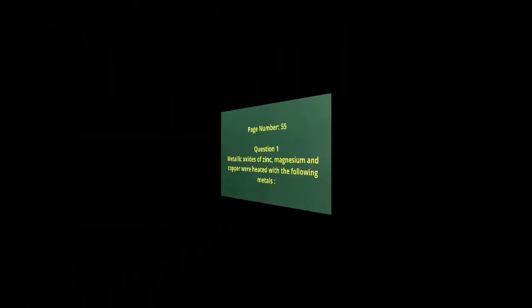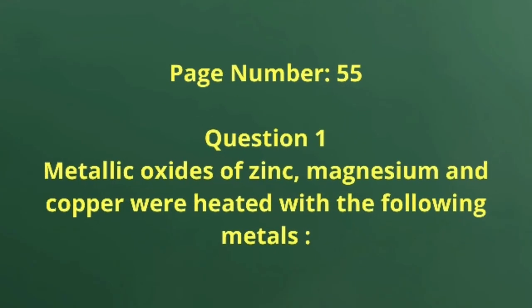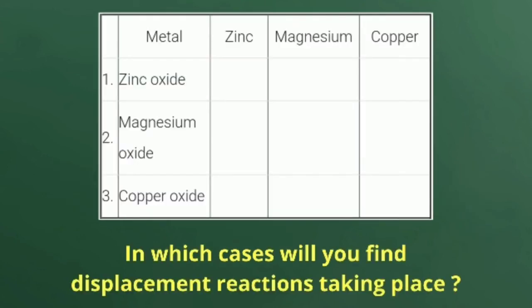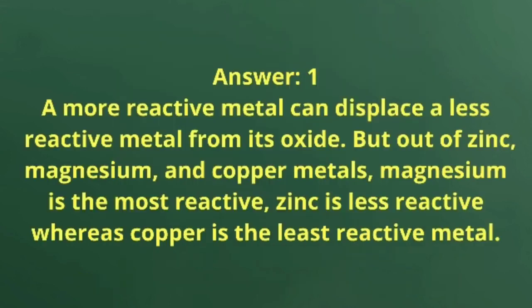Next, page number 55, question number 1. Metallic oxides of zinc, magnesium and copper were heated with the following metals. In which cases will you find displacement reactions taking place? So see the answer of this question. A more reactive metal can displace a less reactive metal from its oxide.